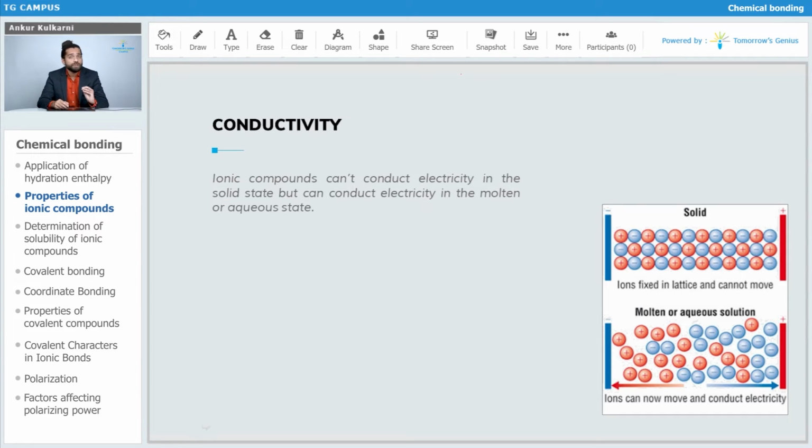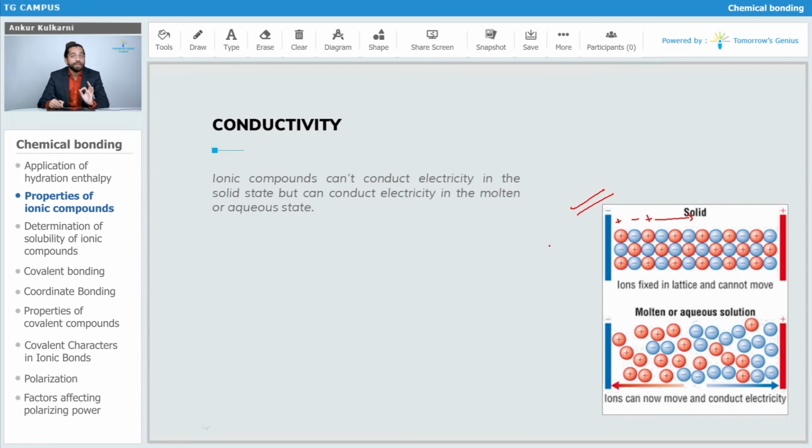So when we talk about solid, how is the solid arranged? Your solids are arranged very properly, correct, in a single manner. If you look onto your screen, there is a diagram which shows the arrangement of solid, where you have positive cation, negative anion, positive cation. See how they are arranged. They are packed very linearly and very neatly. There is no as such space, correct? There are some spaces which are known as voids, but they are linearly packed.